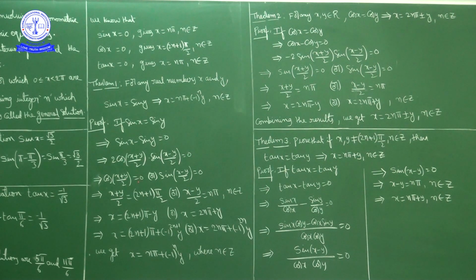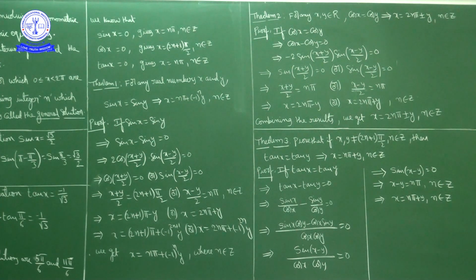Cos (x plus y) by 2 equals 0 means (x plus y) by 2 is an odd multiple of pi by 2, so x plus y equals (2n plus 1) into pi, and x equals (2n plus 1) into pi minus y. Now sin (x minus y) by 2 equals 0 means (x minus y) by 2 is an integral multiple of pi, so x equals 2n pi plus y. The combined condition of these two is x equals n pi plus minus 1 whole power n into y, where n is an integer.